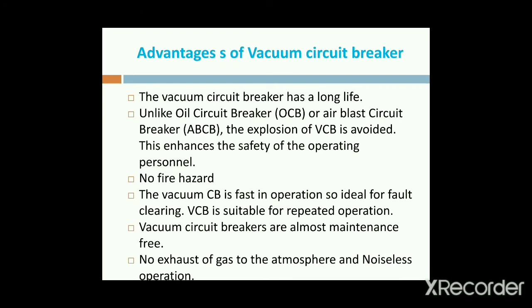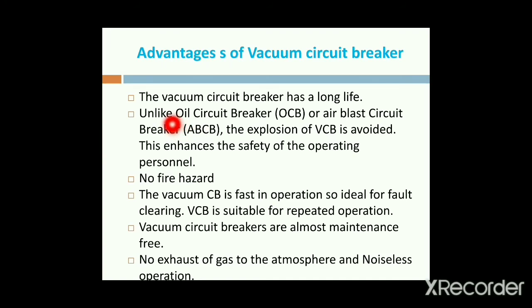Next, coming to the advantages, the vacuum circuit breaker has a long life. There are no ionized particles, so it gives more life, because by using this vacuum, the arc is reduced within a very short time. The contacts of the circuit breaker are protected by using the vacuum as an arcing chamber. For that reason, the lifetime of the vacuum circuit breaker is more when compared to the oil and air blast